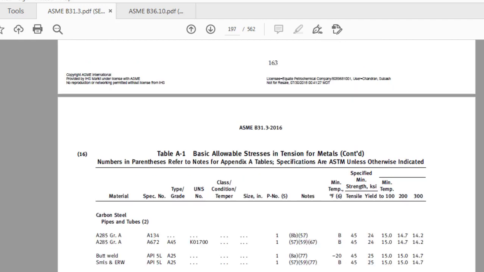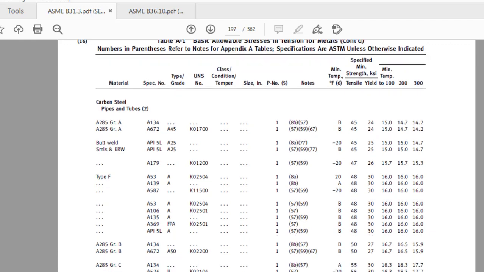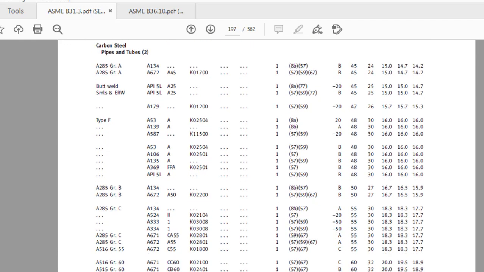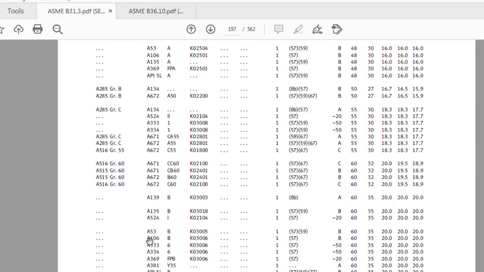So generally we select the stress value based on the pipe material. So let's say for carbon steel pipe material, generally the carbon steel pipe material will be A106 grade B pipe. So for grade B pipe the value is 20,000. So this is what we have to consider for stress value.